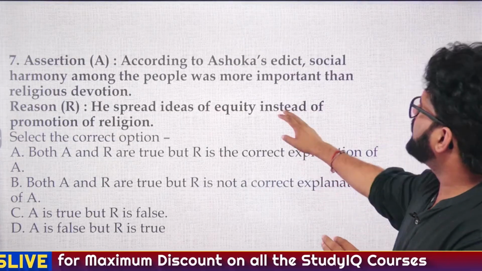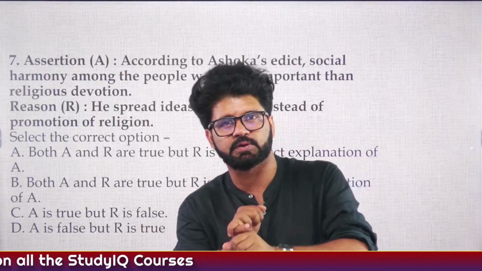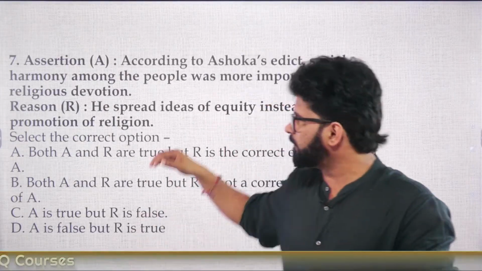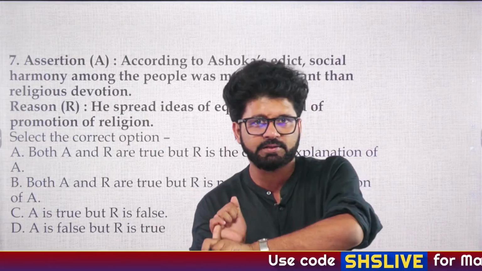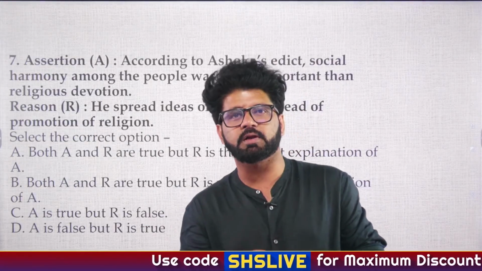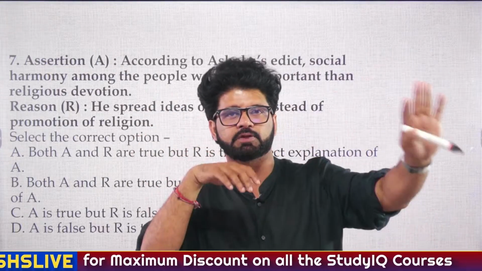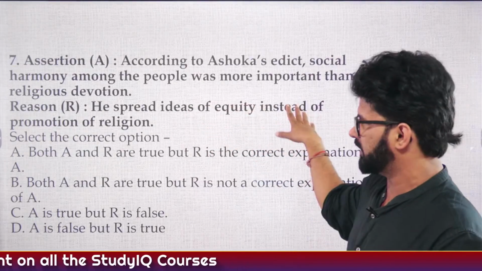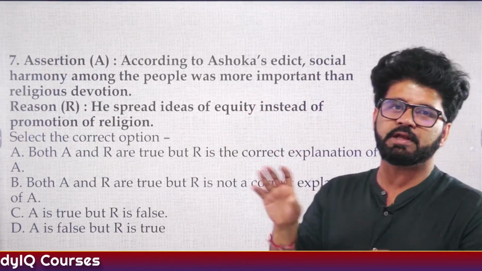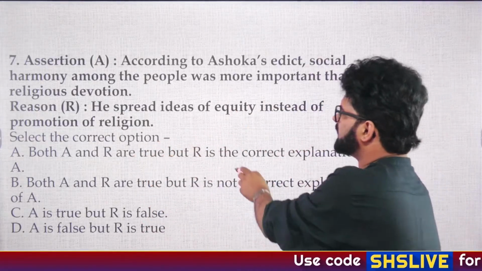If we talk about it, there is a discussion related to Ashoka's edict, Ashoka's inscription, that he is promoting Buddhism. But nowhere in all the major rock edicts has he explicitly written that, please support Buddhism and don't follow other religions. He's more about how we should respect our elders and respect people of other religions. So he spread ideas of equity instead of promotion of religion. At least in his edicts, we are not seeing explicit promotion of Buddhism. So both the statements are true and R is the correct explanation.